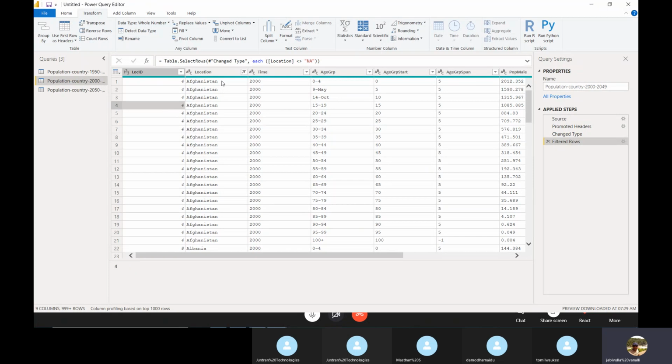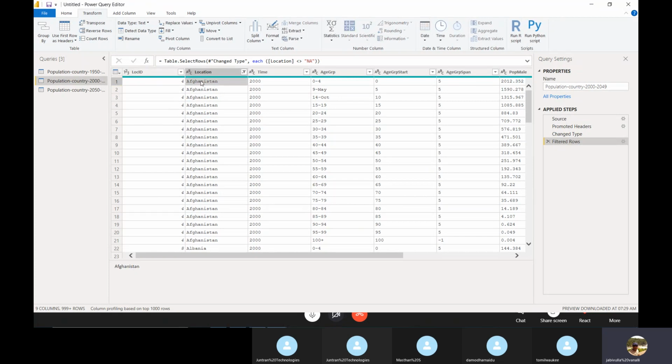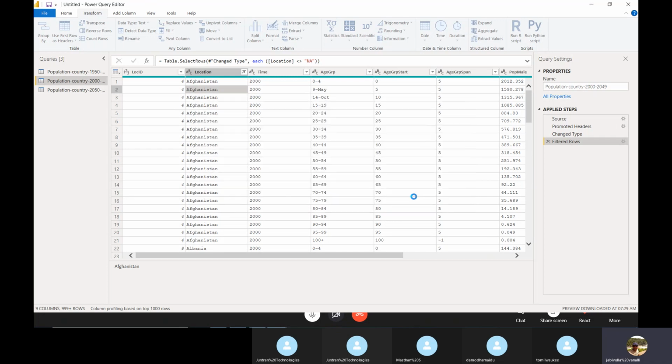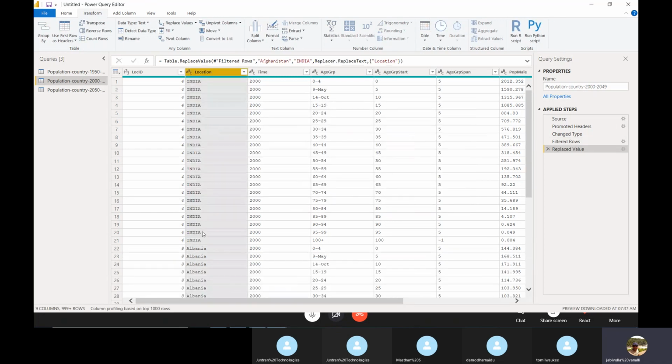If you select any particular one, right click, replace values, then automatically it takes Afghanistan, and instead of Afghanistan I want to put India. See, instead of Afghanistan, here is India.